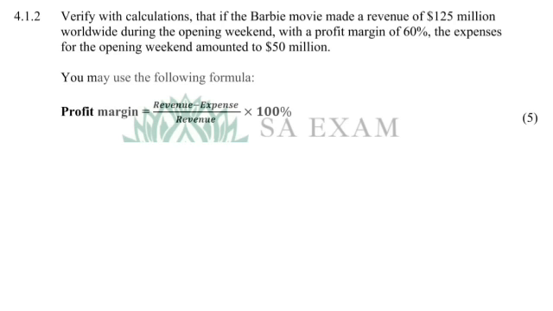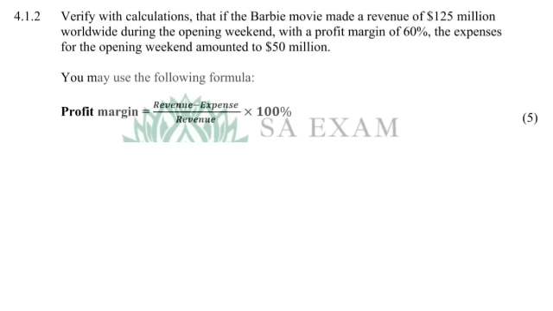In 4.1.2, it says verify with calculation that if the Barbie movie made a revenue of $125 million worldwide during the opening weekend with a profit margin of 60%, the expense for opening weekend amounted to 50 million. You may use the following formula.